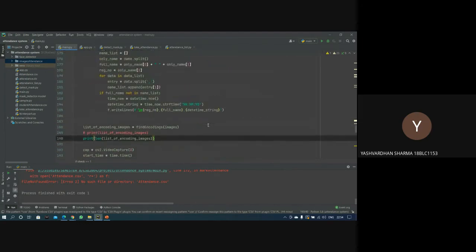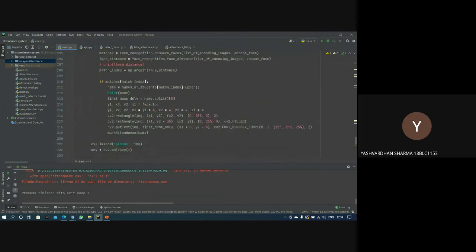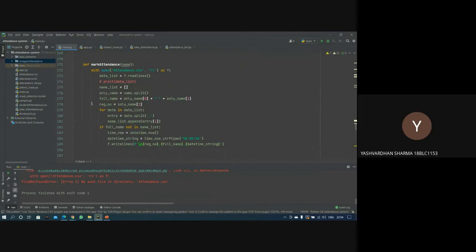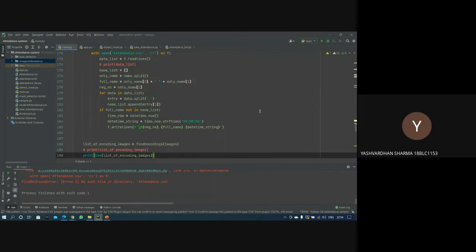If we want to print the name, as in the line, can you go up a little? Yes, sir. Yeah, print data list. So ma'am, we basically wanted to print the name of the person whose image is being shown. So we have printed his or her name, and this is how our attendance monitoring system will be done. Basically we have told you, first will be mask detection, and then the attendance will be given. Yeah, Arnav, you can show the simulation.